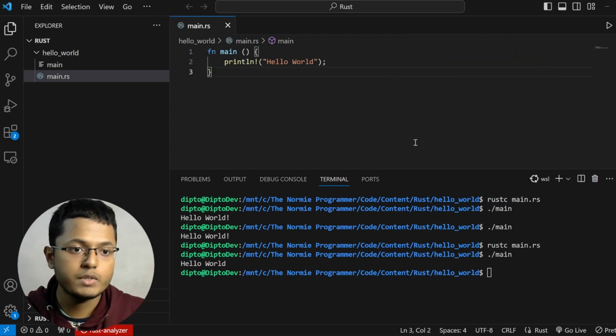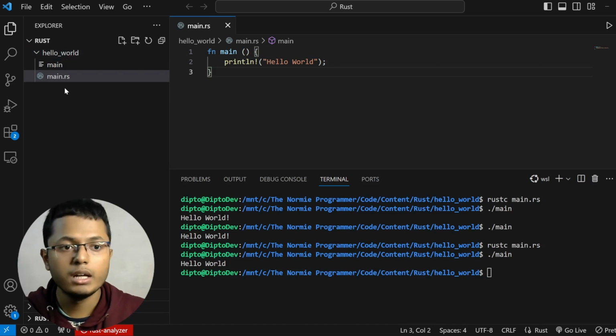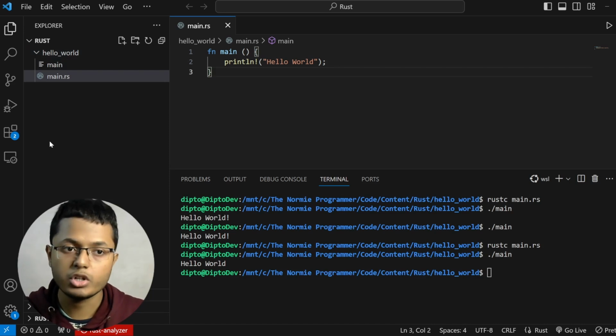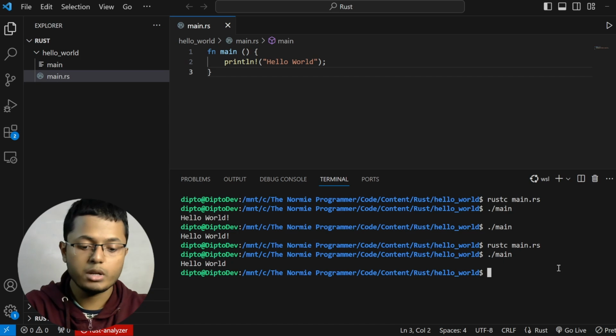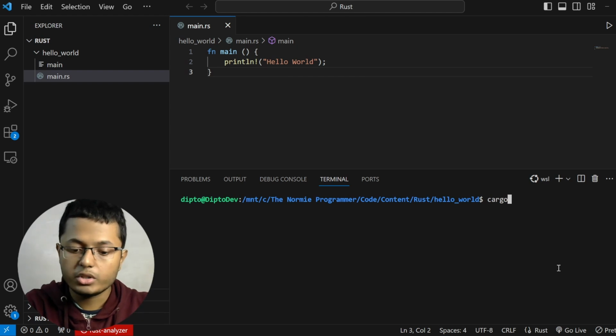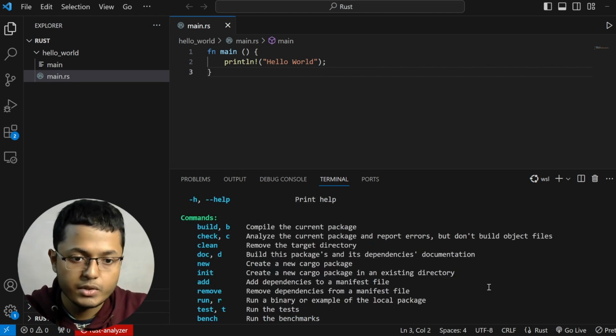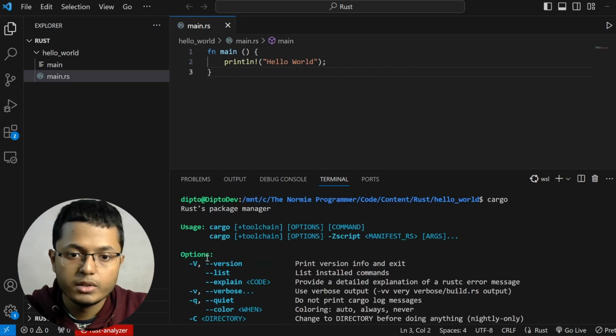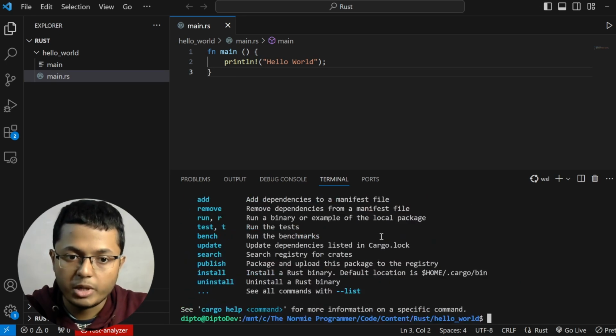Now, one thing to note here is in this case, we have created one folder, then created one Rust file, and then executed it. I mean, after compiling, of course. But this is not generally how we want to write Rust programs. We want to use one package manager instead, and we have already discussed that the package manager in case of Rust is cargo. Now, if I write cargo in the terminal, you will see many things. So cargo build, check, clean, doc, these are all commands. But it means that cargo is a valid command.